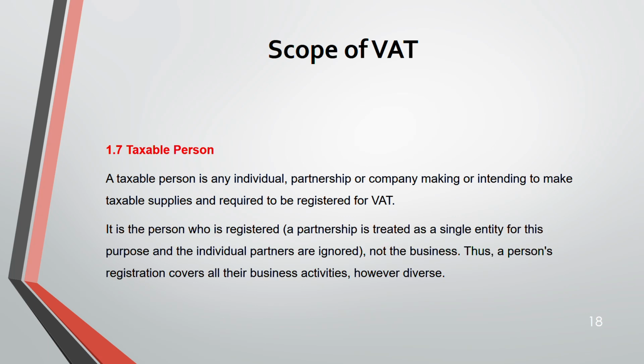If a person is registered for VAT, what happens? A person's registration covers all of their business activity, however diverse it is. If you are registered, it will cover all your business. For example, if you are a partnership, it will be treated as a single entity if you are registered for VAT. The individual partners are ignored when you are registered for VAT.